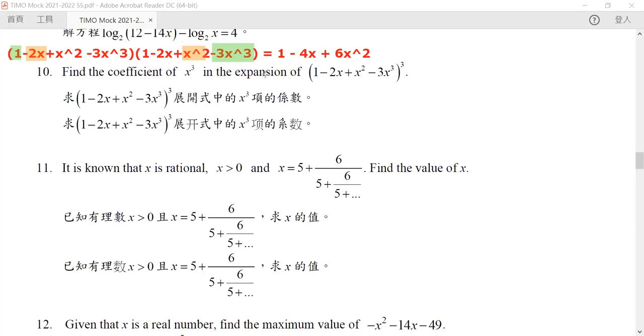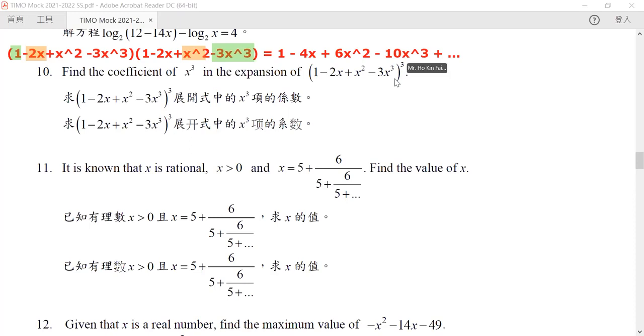So if we count, for our red one, we get negative 3 times x to the power 3. For our orange one, we get negative 2 times x to the power 3, but we need to count them twice because it appears 2 times. So overall, it will be equal to negative 10x to the power 3. Now, once we get to the x to the power 3, do we need to worry about x to the power 4? No. Why? Because those terms will not multiply into a coefficient of x to the power 3, because they are too big, right? They have too much power order. So other than this, we'll just get a dot and we are done.